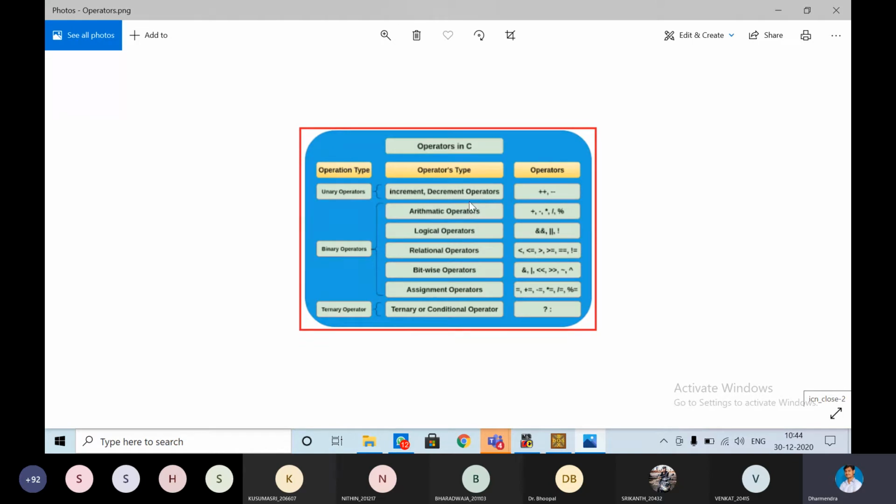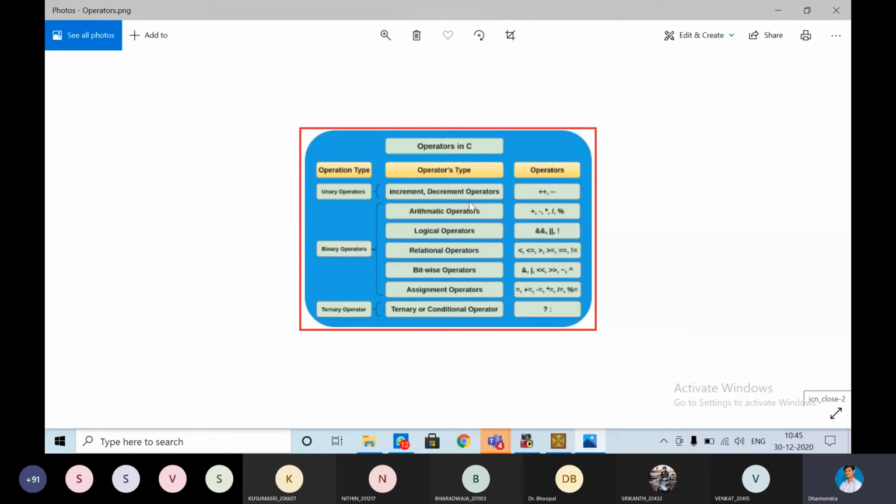You can go to Google, no problem. But it is the exact structure. All symbols are available. Operators. So we have the 3 categories of operators: unary operators, binary operators, ternary operators. Let us go one by one. Increment and decrement operators you cannot understand now initially, but let us go with the binary operators initially.